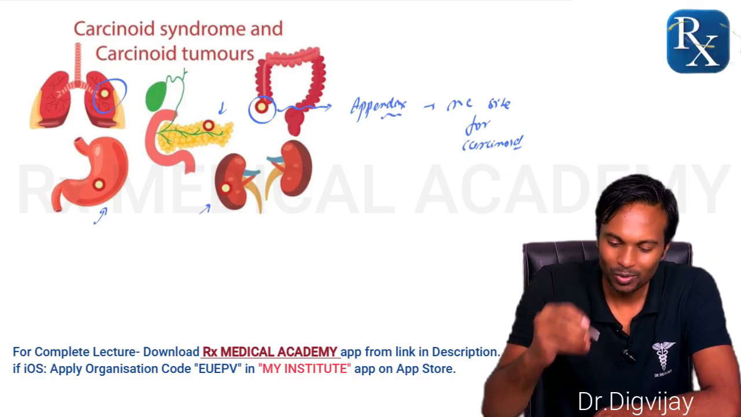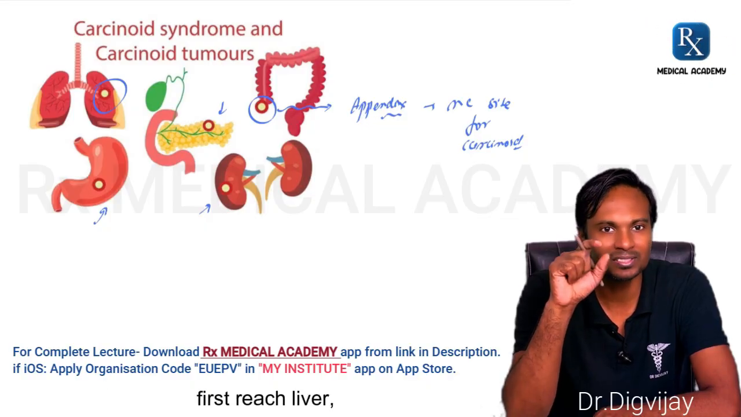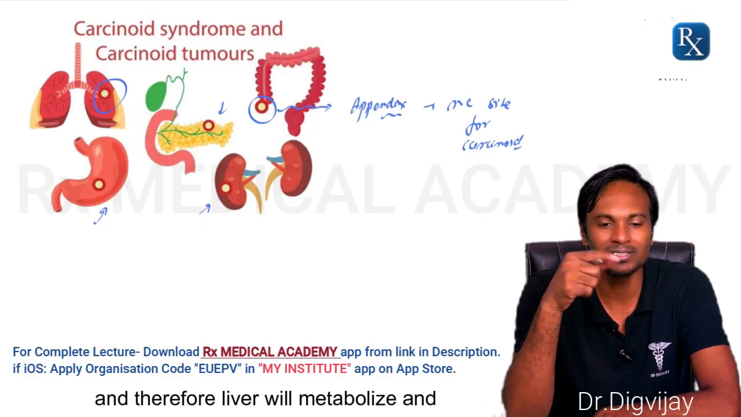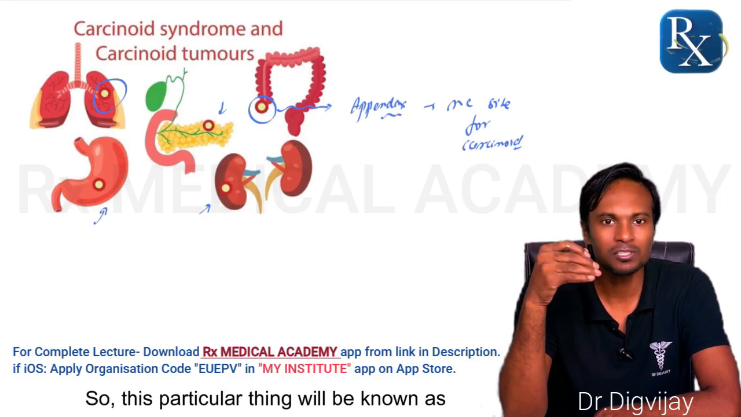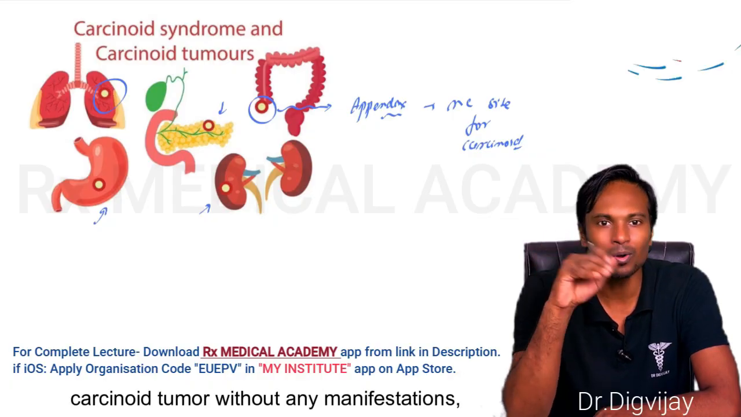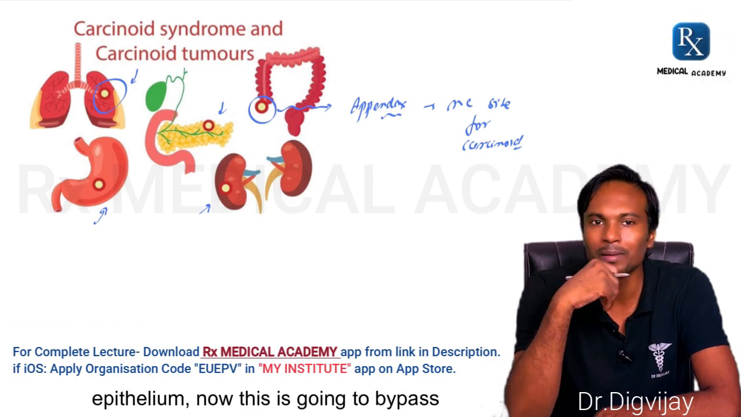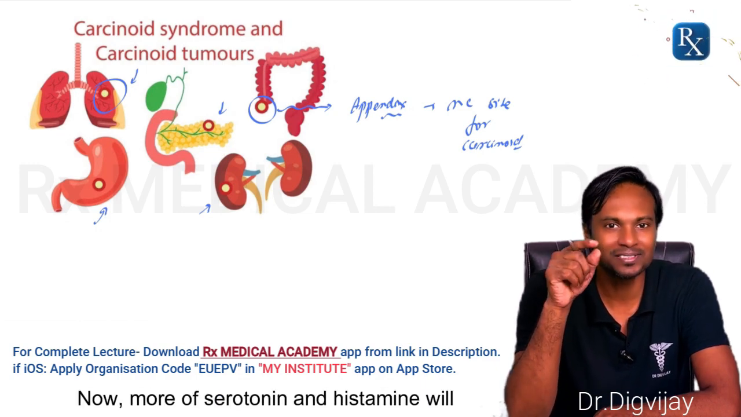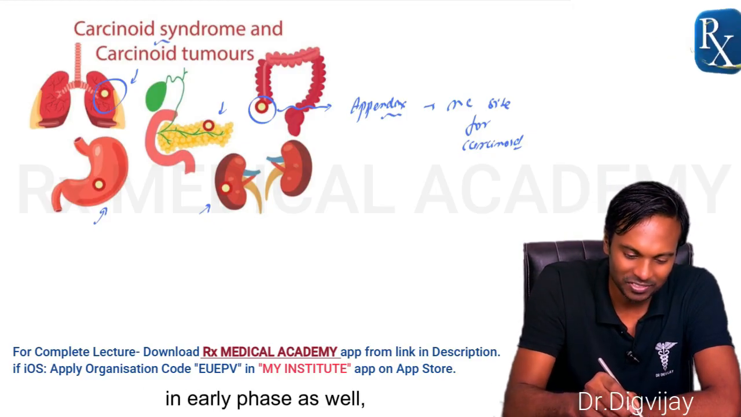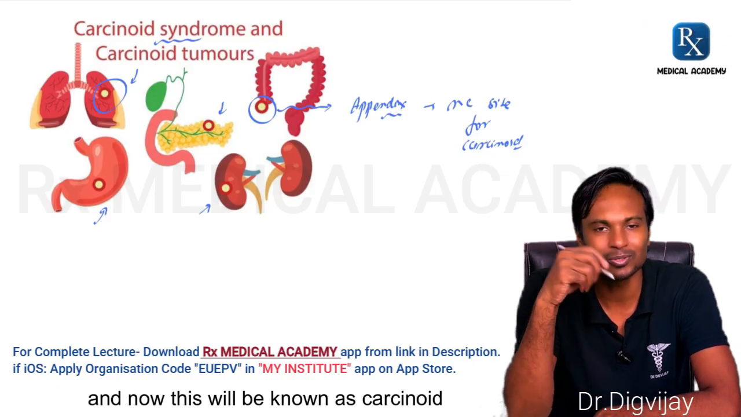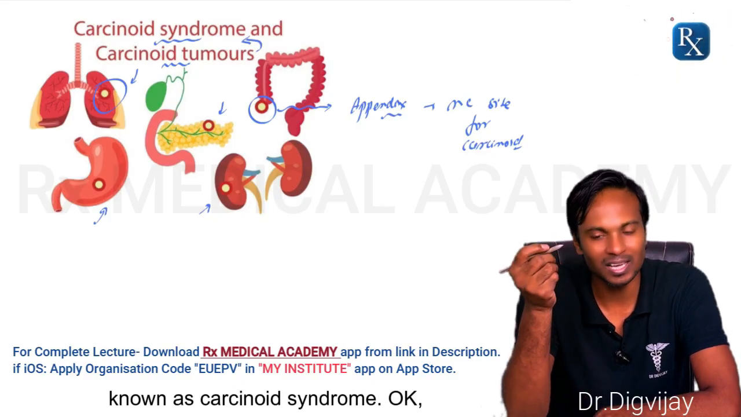Now try to understand, whenever tumor will arise from the epithelium of gut, this more of serotonin and histamine will first reach liver, and therefore liver will metabolize and catabolize these histamine and serotonins, and it might not result into any of the symptoms. So this particular thing will be known as carcinoid tumor without any manifestations. But whenever it will occur in respiratory epithelium, now this is going to bypass your liver. Now more of serotonin and histamine will exist in blood for longer time. Therefore, this will result into symptoms in early phase as well. And now this will be known as carcinoid syndrome. So carcinoid tumor, if presents with symptoms, this will be known as carcinoid syndrome. Okay.